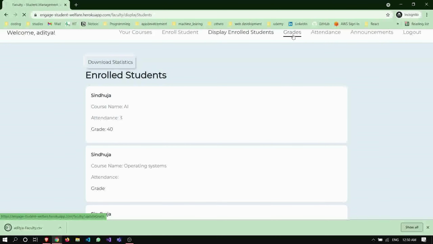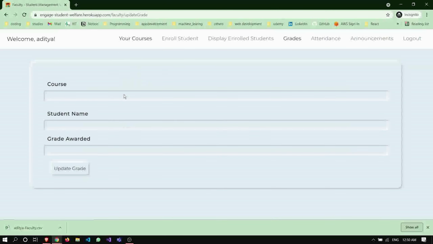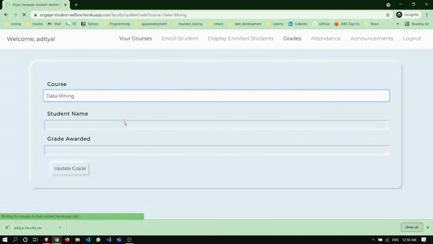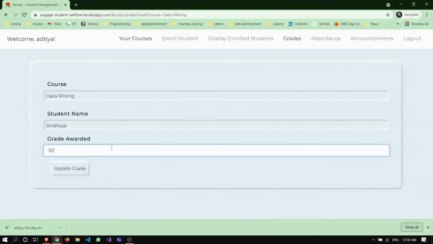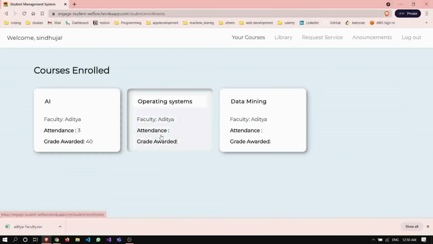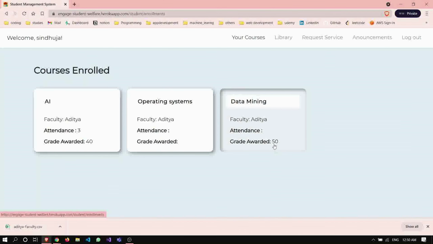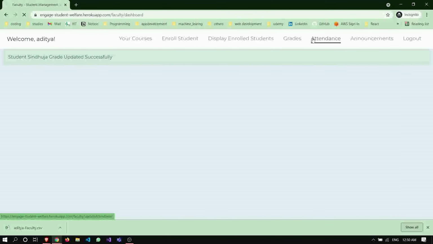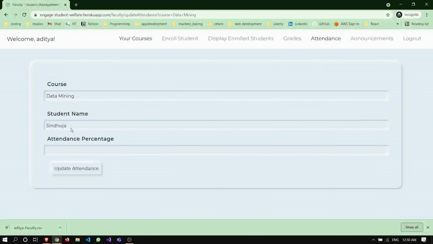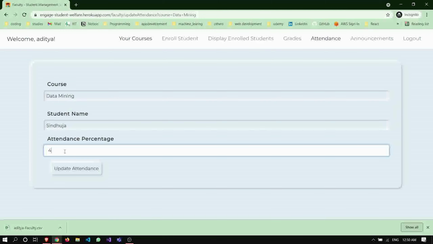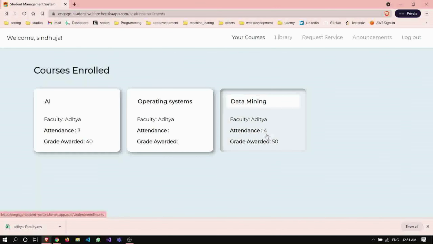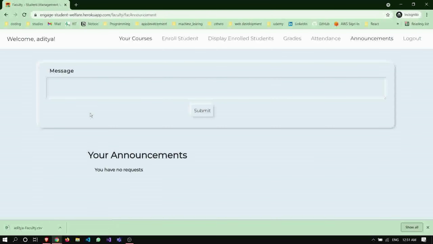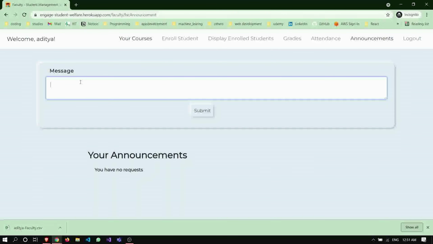Faculty can give grades to the students. Suppose let us give the grade for data mining to the student Sindhuja, and she is awarded 50 marks. After updating, we can see the grades in the data mining section. Sindhuja got 50. Faculty can also give the attendance of the student. For Sindhuja, let us say she attended four classes till now. Now after visiting the Sindhuja profile, there will be four.